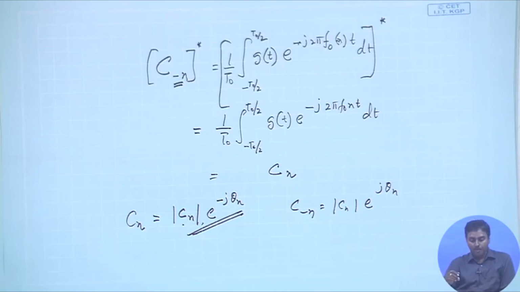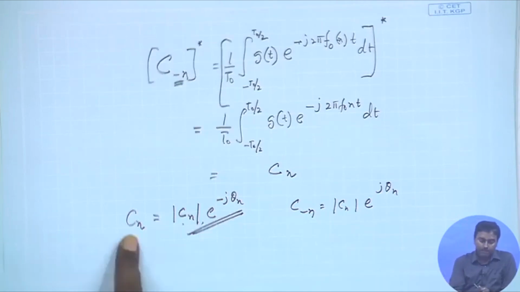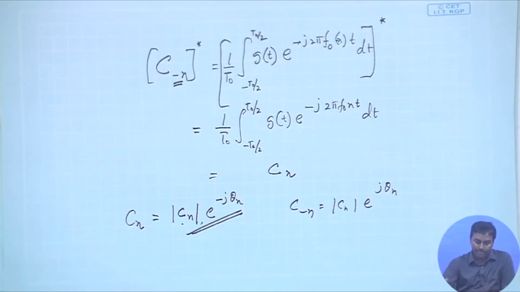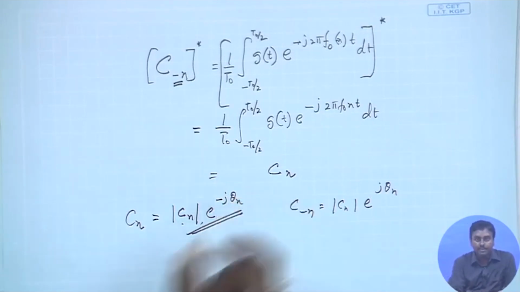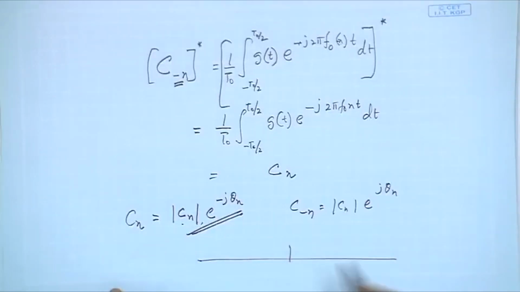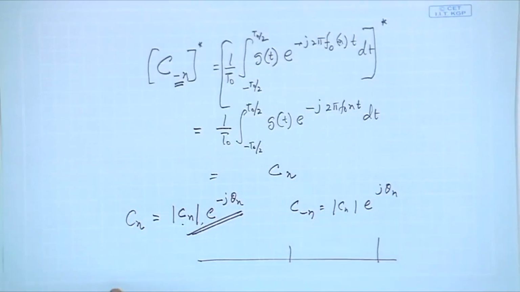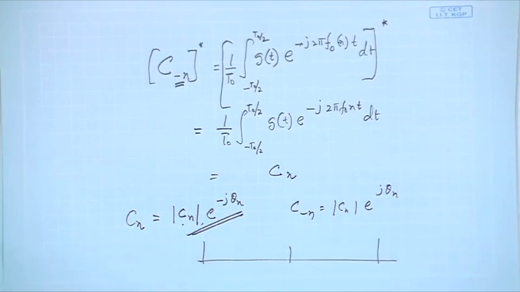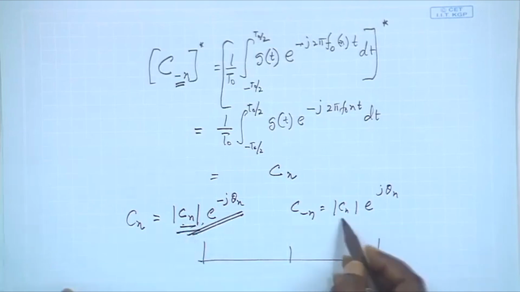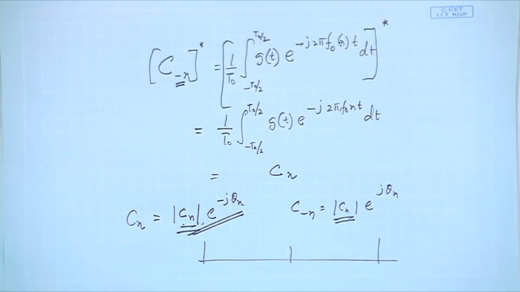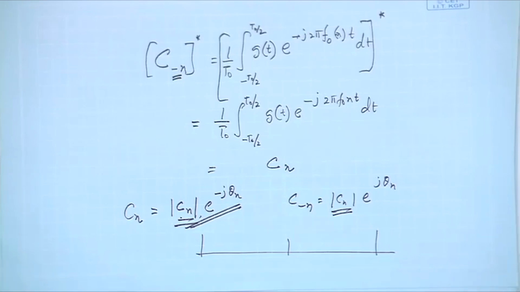So, what is happening, because now every coefficient has two parameters, an amplitude and a phase, I can eventually have two plots. One is with respect to this n, I can plot the amplitude. So, what happens to the amplitude? If at n positive I get some value, at n negative the amplitude should remain the same, right, because for Cn it is mod Cn, for C minus n also it is mod Cn, right. So, the amplitude should remain the same.